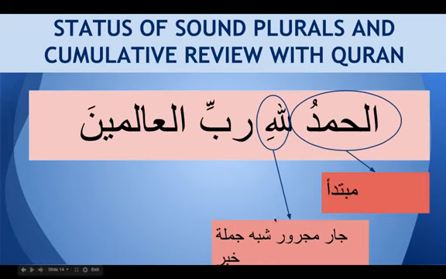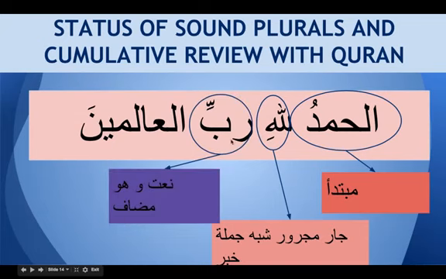So it's jar majroor shibu jumla. So what is Rabbi? If you see, we got a single vowel sign. That means it is turning itself into a mudaf. And how do we know if it is a definite mudaf? We have to look at the mudaf ilayhi, al-alamin. We got al here, so we got a definite combination. Because Allah is definite and this word is definite, having the same vowel sign, this Rabbi is na'at for Allah. So it's describing Allah. Alhamdulillahi, the praise belongs to Allah.